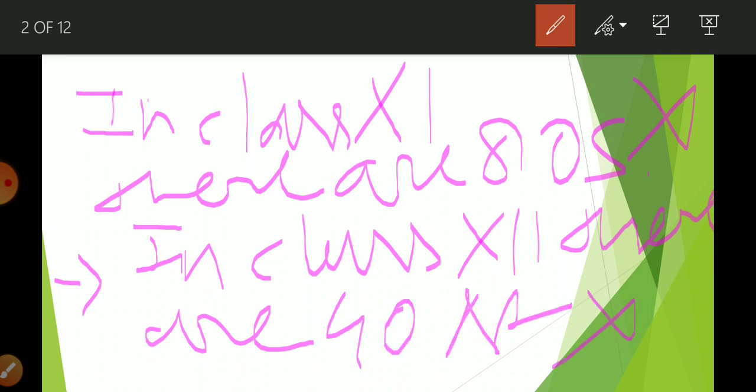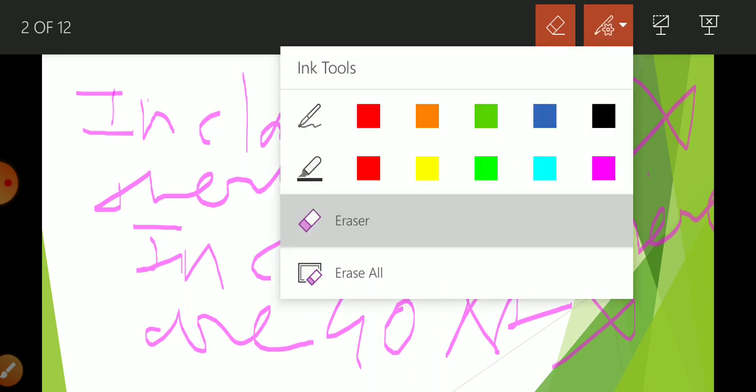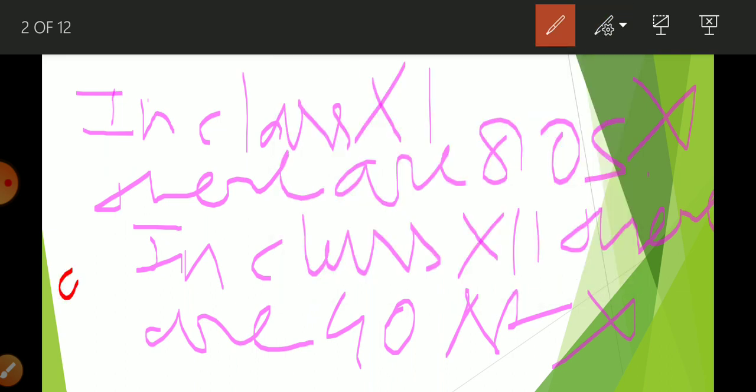But if I write that in class 11 there are 80 students and in class 12 there are 40 students, now it is data related to two groups, so I can make a conclusion that in class 11 there are more students compared to class 12th.